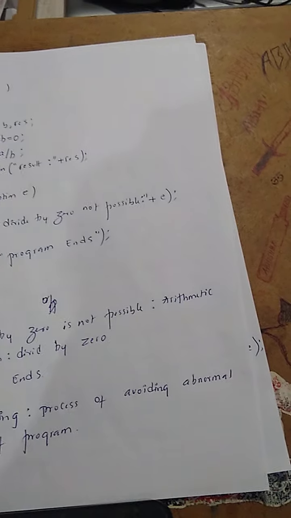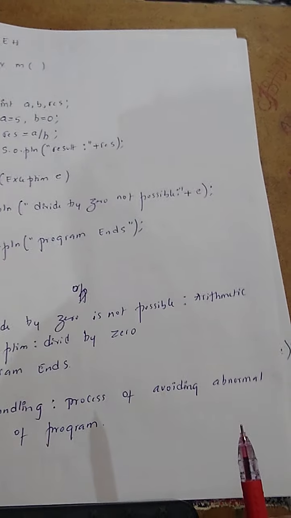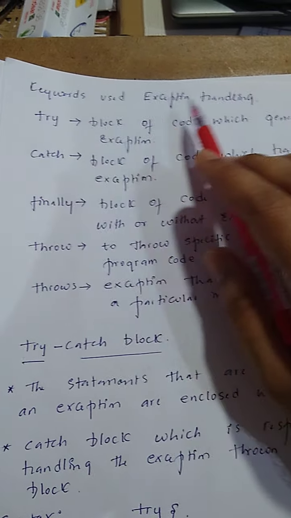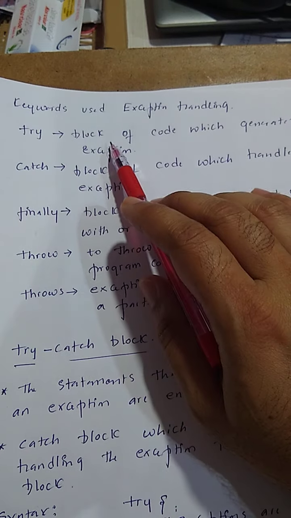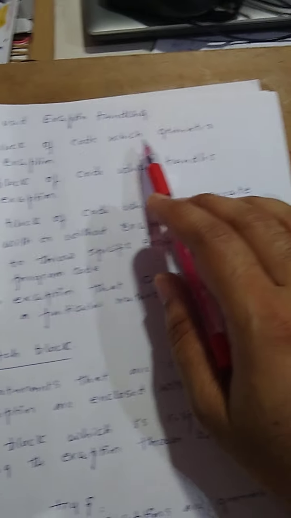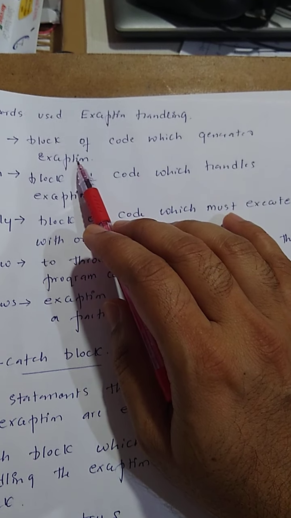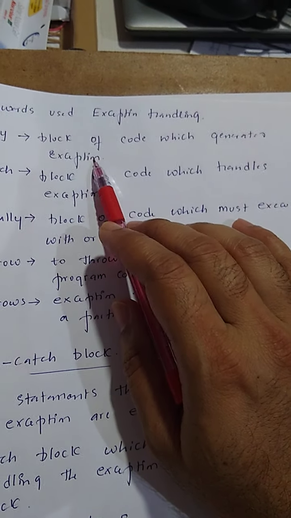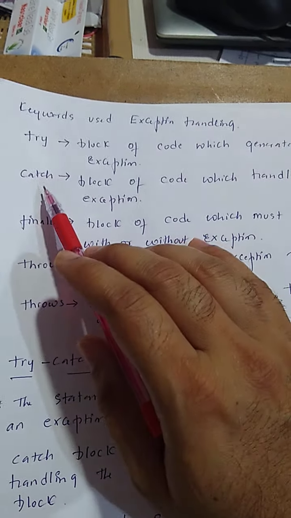In order to perform exception handling, we will use many keywords, and we will see those keywords. The different keywords used for exception handling, the first one is try. Try is a block which generates an exception. Whatever code is where we are getting an exception, that code we must write in one block. That block is called the try block.